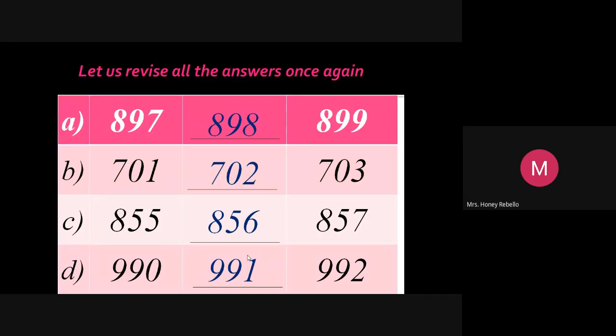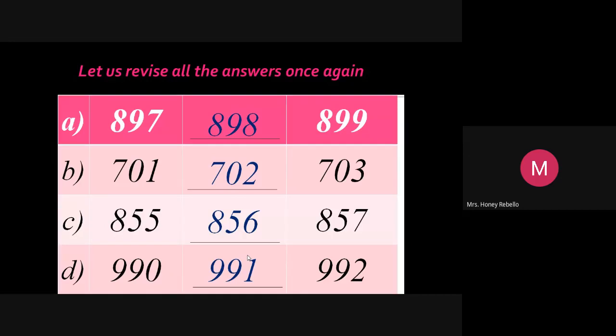Last row of numbers, 990, 991, 992. Now you saw all the numbers. We are not going to write these numbers now.